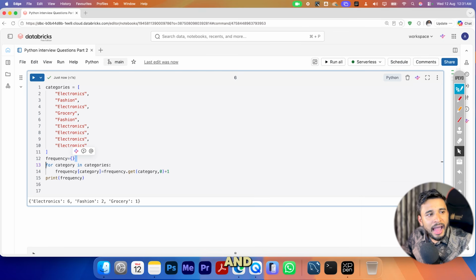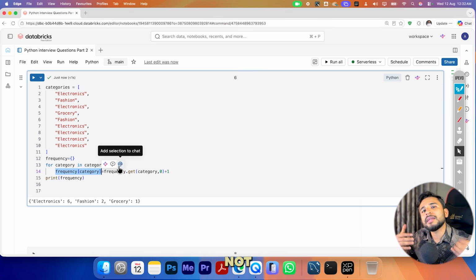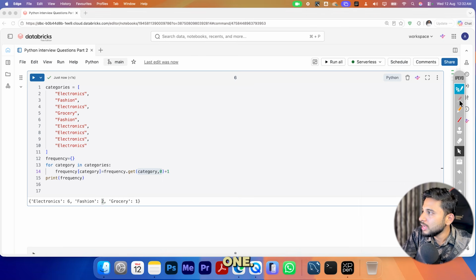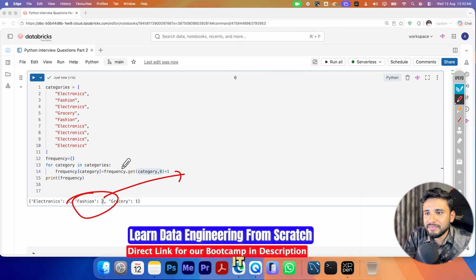Dictionary will be created, and I am saying for each category, create a key. Category, whenever you say frequency category, if it is not there, that is how the dictionary works. If that particular key is not there, it will create that key automatically. It will create it and just +1 whenever that value is not there. If it is there, it will take 2 and do +1.